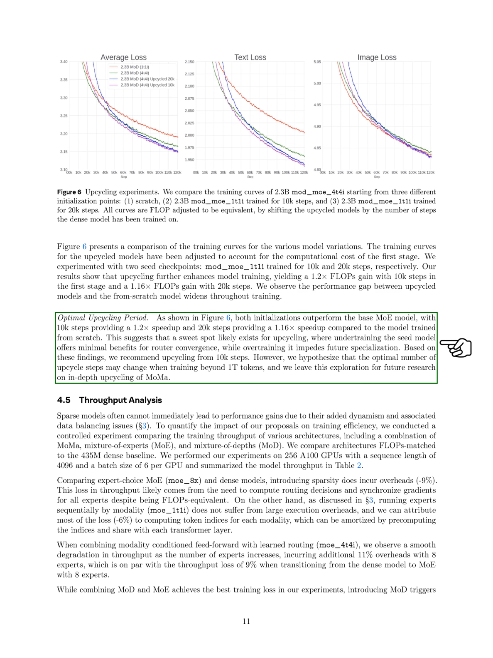This suggests that there is likely an ideal point for upcycling, where undertraining the seed model provides minimal benefits for router convergence, while overtraining it hinders future specialization. Based on these insights, we recommend upcycling from 10,000 steps. However, we hypothesize that the best number of upcycle steps may change when training exceeds 1 trillion tokens, and we plan to explore this further in future research on in-depth upcycling of our model.